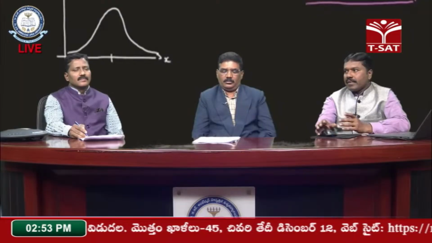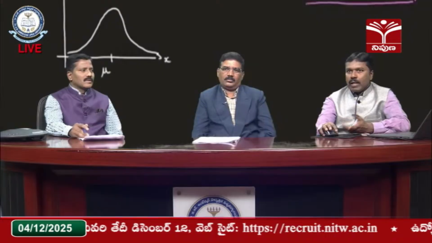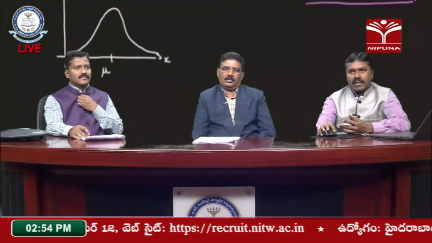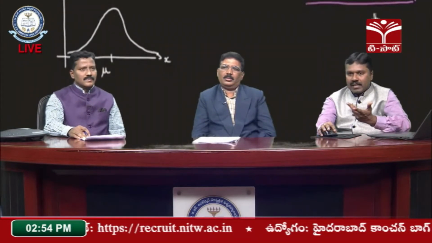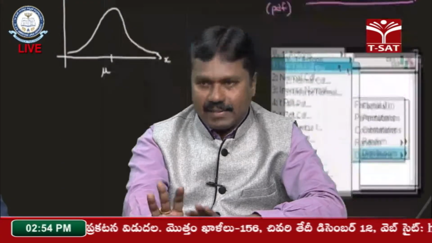Then the variance. We know the variance of the binomial distribution is npq. So npq is 100 into 1/2 into 1/2, which simplifies to 25. Now I get the standard deviation, which is the square root of the variance. The square root of 25 is sigma, so sigma is equal to 5.